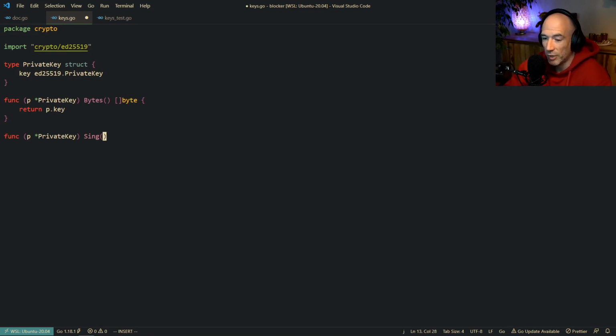Right? Because private key. Why do we need a private key? Private key is the key you're going to hold on your system. You can never publish them, you can never make them public, but you need them to sign stuff, right? And we're going to cover that very soon. You need to sign your transactions and all that kind of shenanigans. So we're going to sign something, and what we're going to sign is a message. In our case, it's going to be transactions most of the time and blocks. But we're going to call this message, and this should return a signature, but for now we're going to return some slice of bytes.